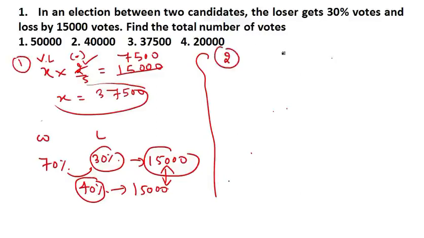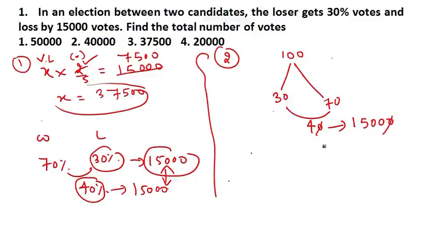Look, suppose there are 100 voters. From 100 voters, the loser got 30%, and if the loser got 30%, how much will the winner get? Just subtract, it is 70. Now it said that their difference is 40, but in the question the difference is given as 15,000.